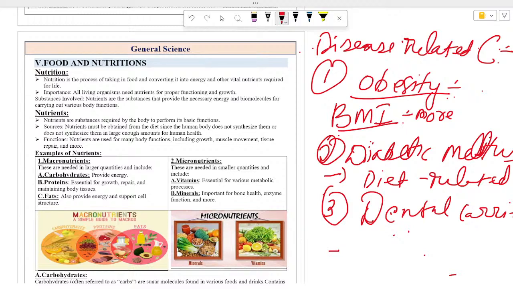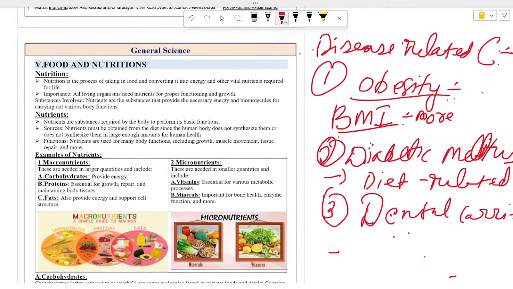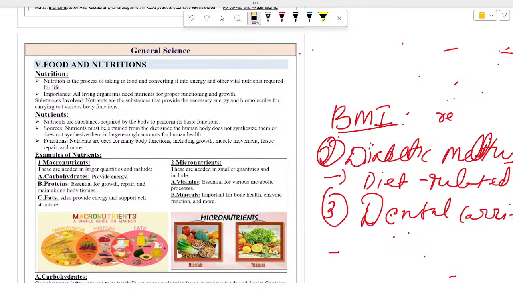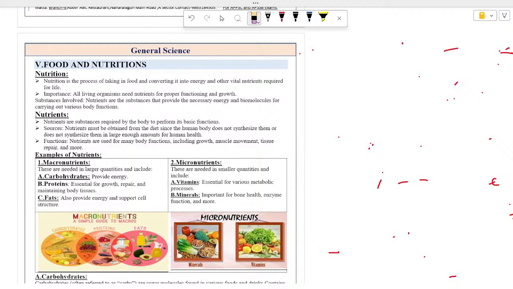So you can see here, taking a limited amount of carbohydrate food with wholesome grain food is the best diet for our health.